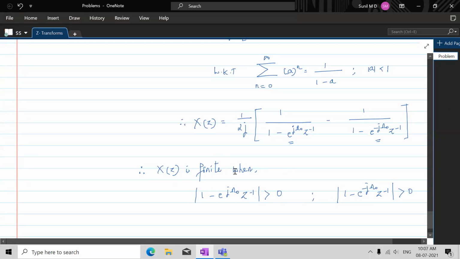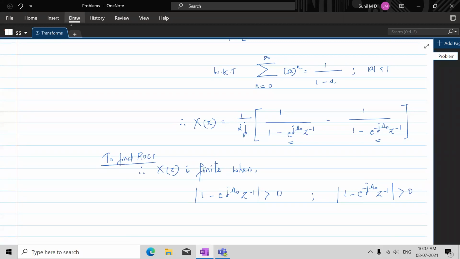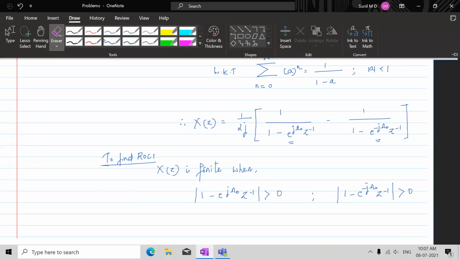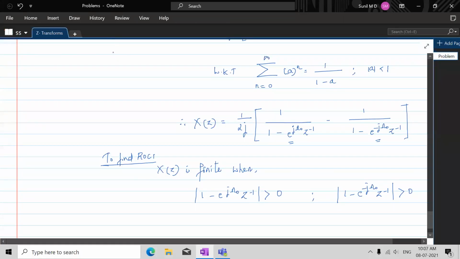So why are we doing this? To find region of convergence. Understand that? So to find ROC, we use this statement: X of z is finite when. That statement is what we use when we are dealing with region of convergence. Is that okay with you?